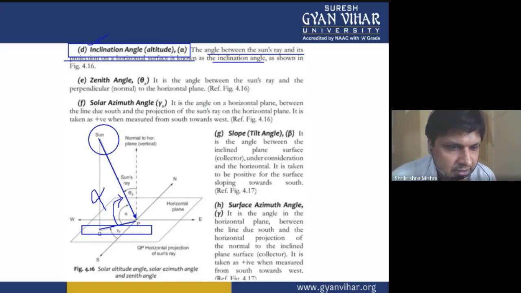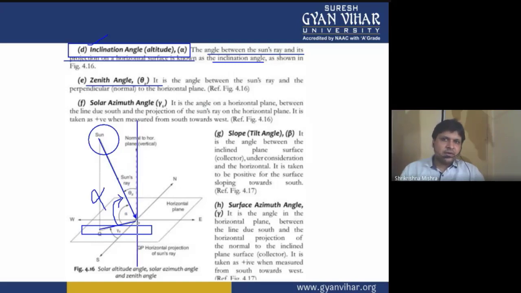Alpha is your inclination angle, and one more angle can be shown directly from this diagram, and that is the zenith angle. Zenith angle means the angle made by the sun's rays with the vertical. It is denoted by theta z, the zenith angle. It is the angle between the sun's rays and the perpendicular to the horizontal plane. And the third one is the solar azimuth angle, denoted by gamma s.